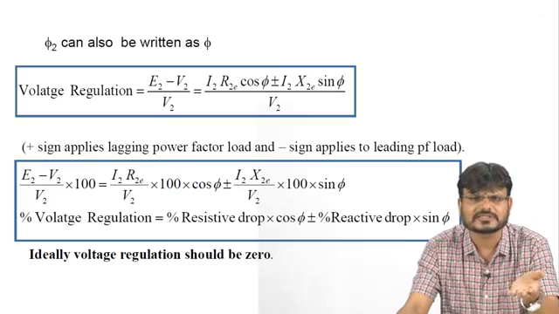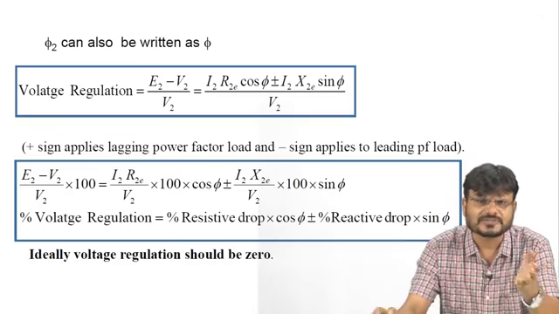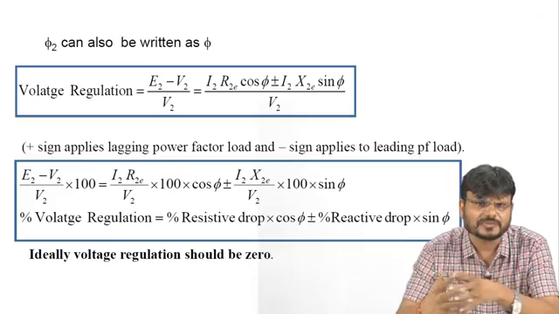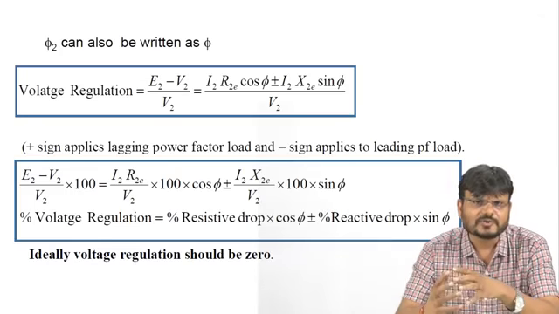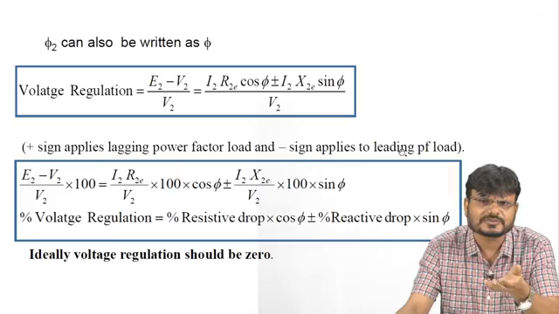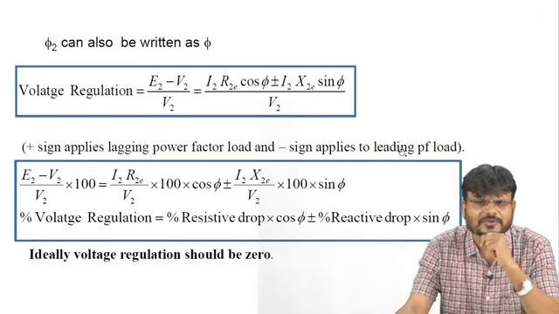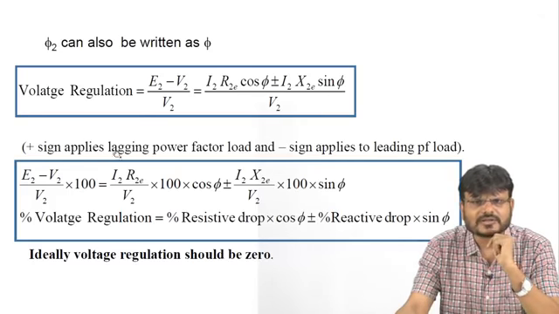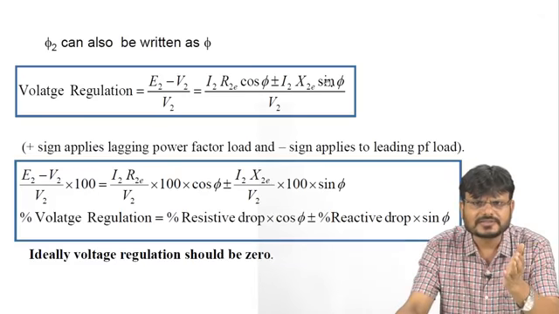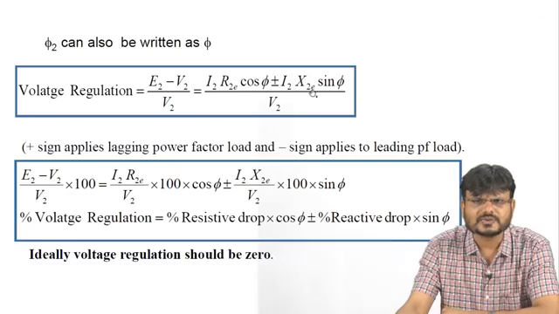Leading power factor means you are considering the load as an RC load, that means which has some capacitive component, or you can say if you are applying a load like a synchronous motor, that also works as a capacitive type load. So if you are writing this E2 minus V2 multiplied by 100, you can divide this total component into two components. So you can write I2 R2e cos phi upon V2 into 100. Similarly, this component can be written as I2 X2e upon V2 into 100 into sin phi.